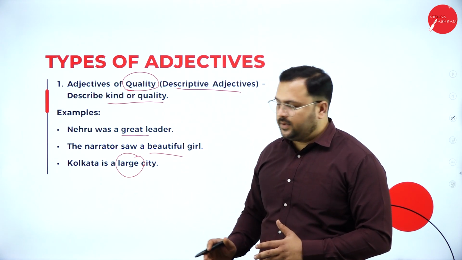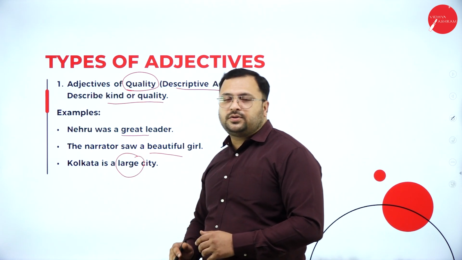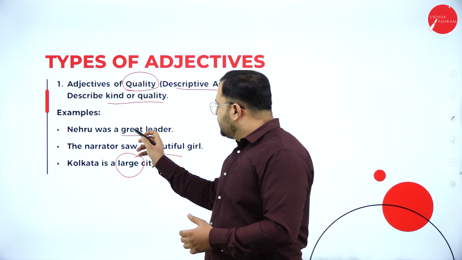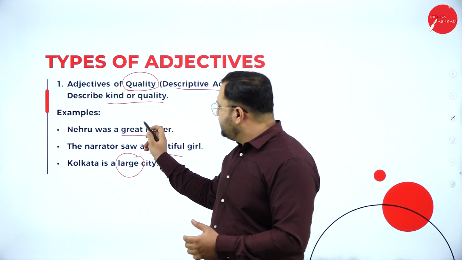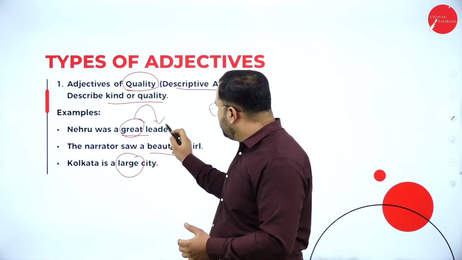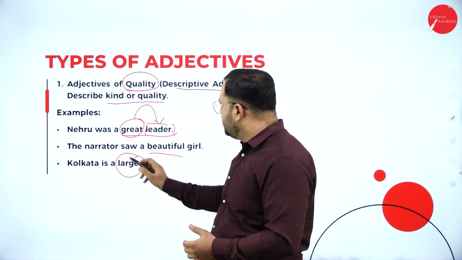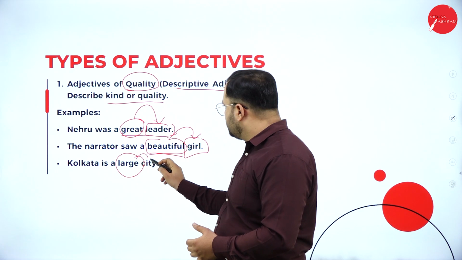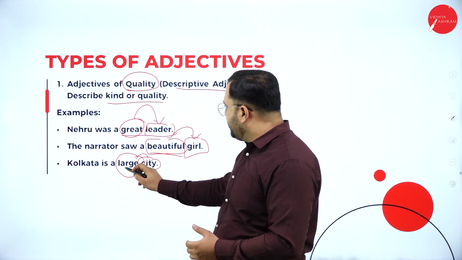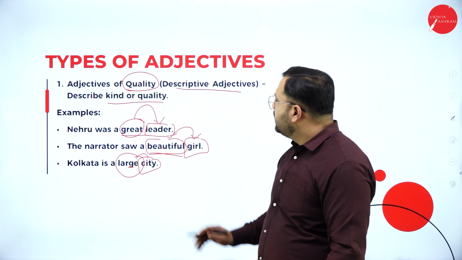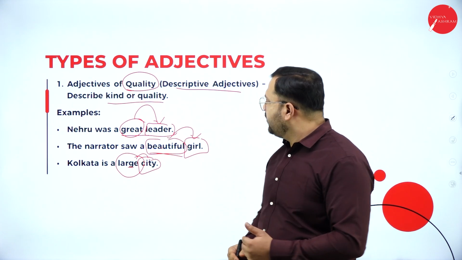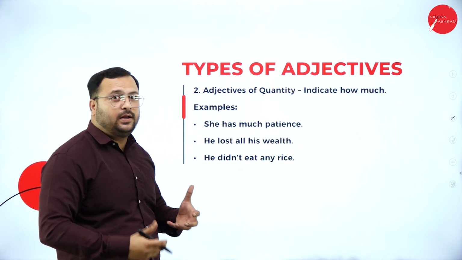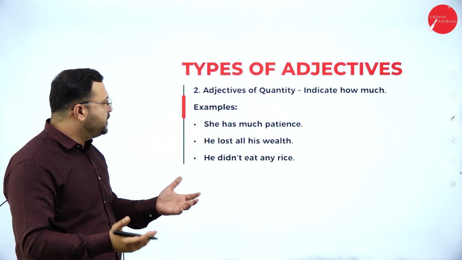A large city. So here, when you read the sentence, you have to understand which word is performing what kind of a function. Here, the words which I have marked, these words are describing a noun or a pronoun. Leader, beautiful, girl, large, city. Therefore, these words are adjectives. So here they are talking about quality, therefore they are adjectives of quality. The second type is adjectives of quantity, number. They indicate how much, the quantity.